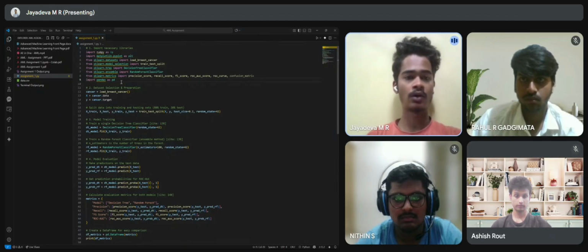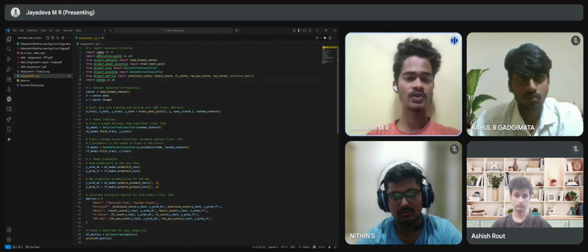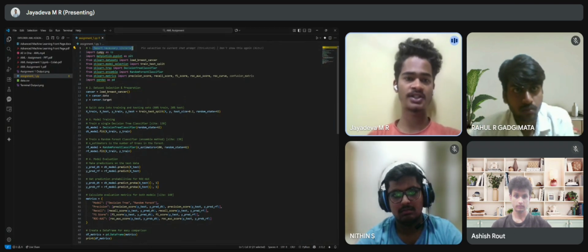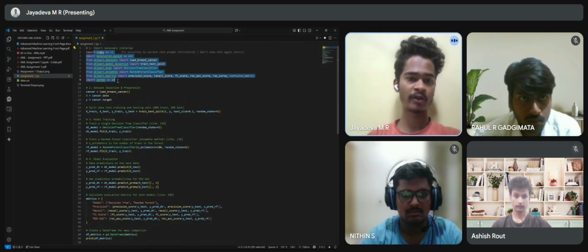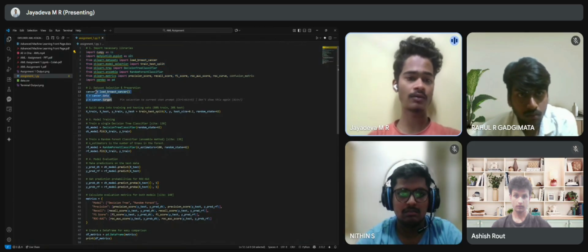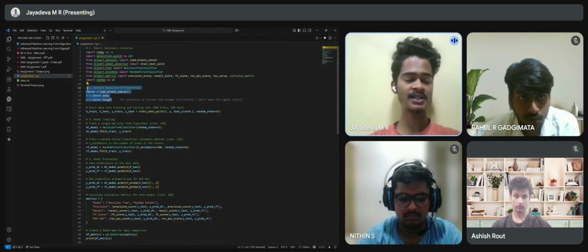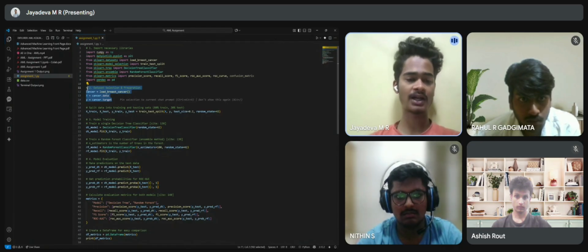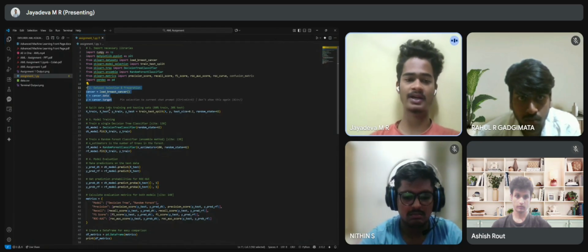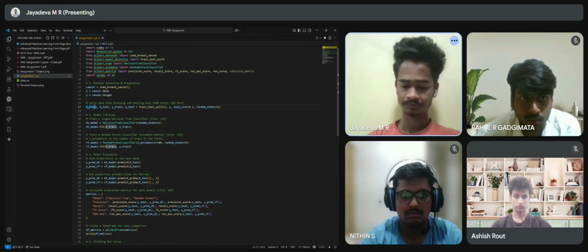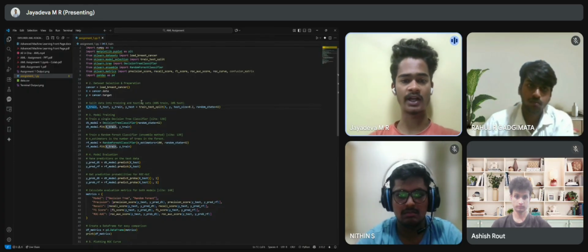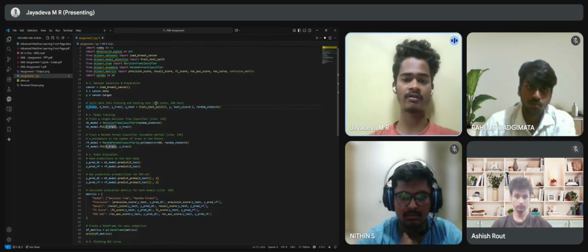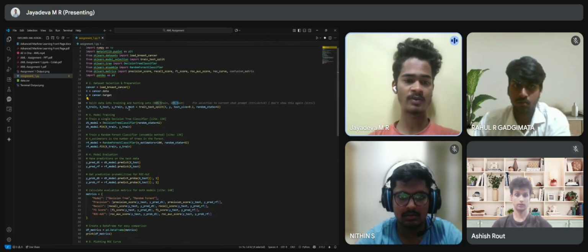Now we'll go on to the code part. As you can see, we have imported all the necessary libraries here. We have split the data for the accuracy curve, where data is on the x-axis and target is on the y-axis. And here is the splitting of data into training and testing sets: as we said, 80% for training and 20% for the test.